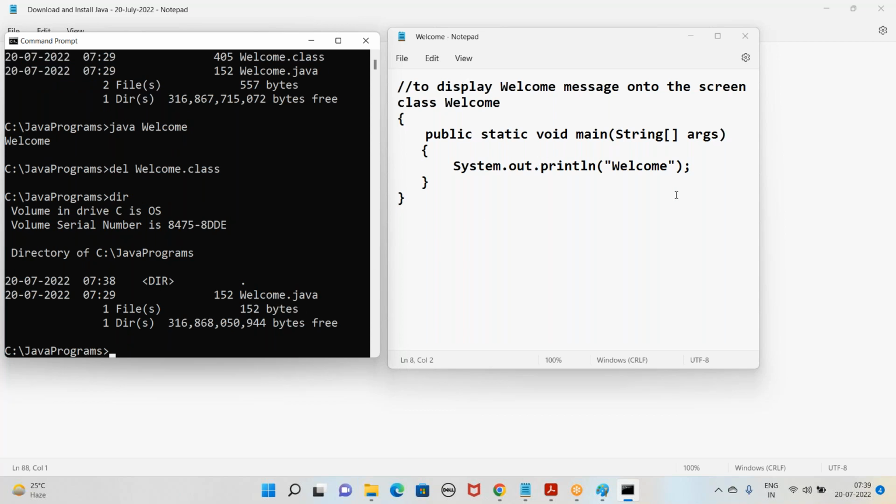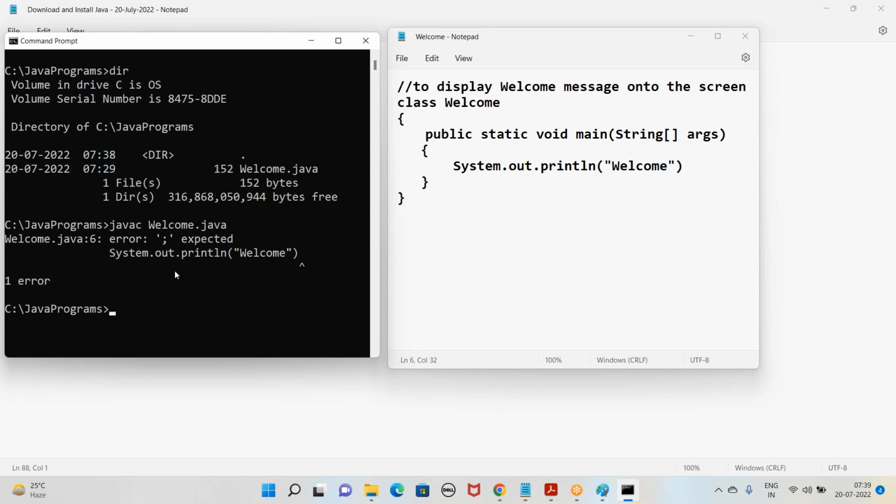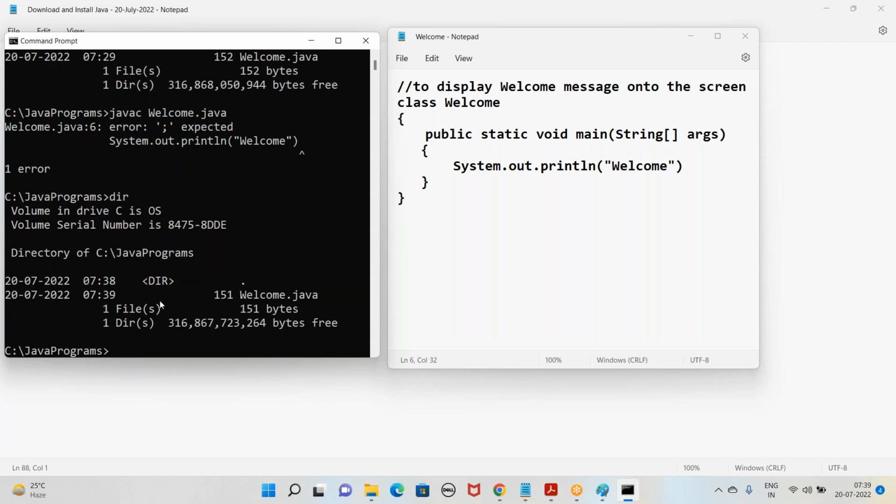Now coming to welcome.java, I'll remove this semicolon. But the rule is that every statement in Java should end with a semicolon. Now compile it. When you say javac welcome.java, see what it says: error, semicolon expected in line number 6. So the program has errors. When the program has errors, will it create a .class file? See, the .class file is not created here.